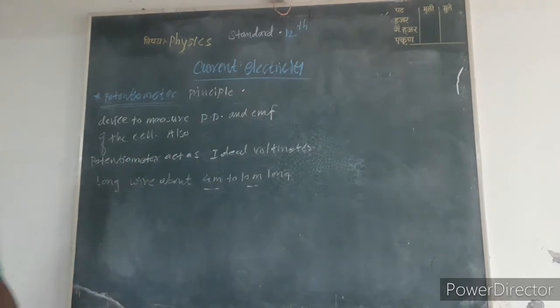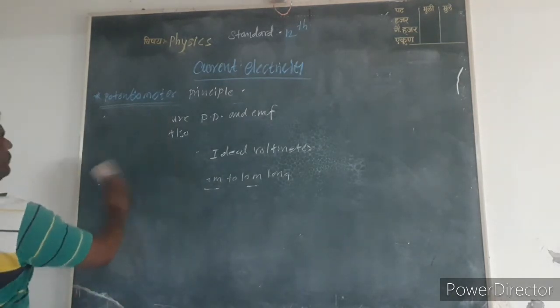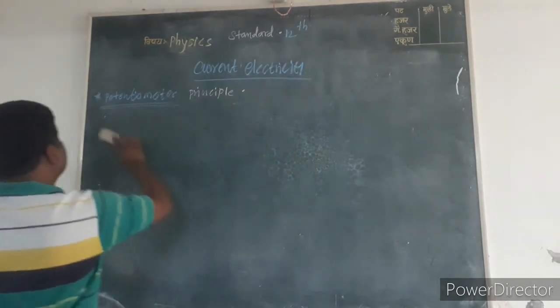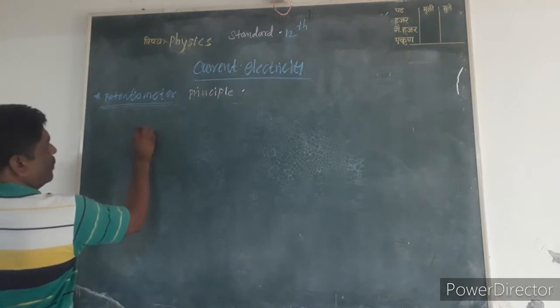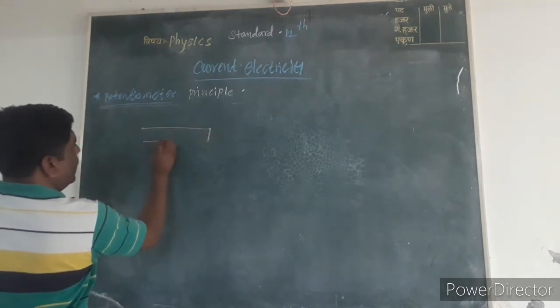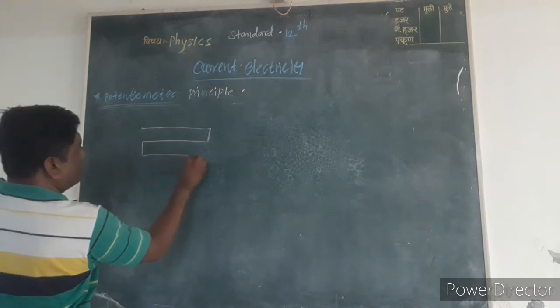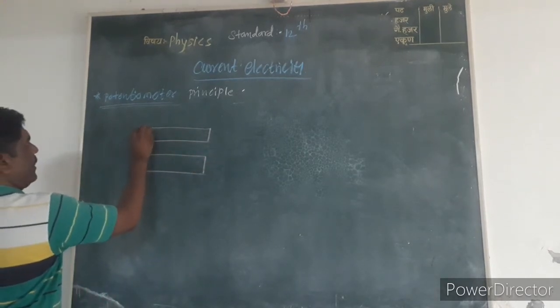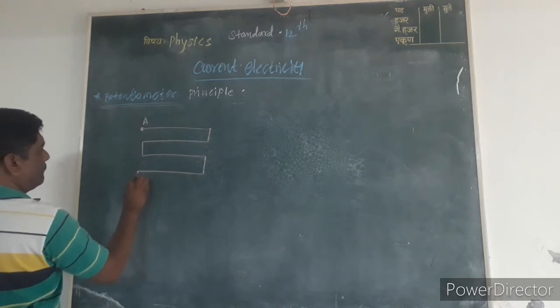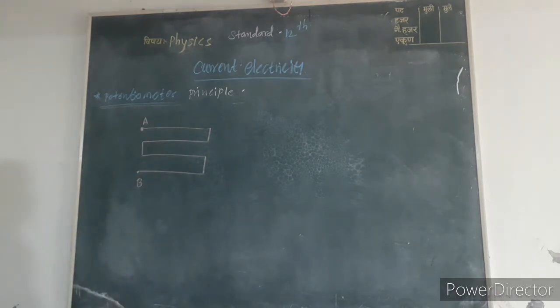What is the principle of potentiometer? This is the potentiometer wire AB, 400 centimeter or 4 meter long.